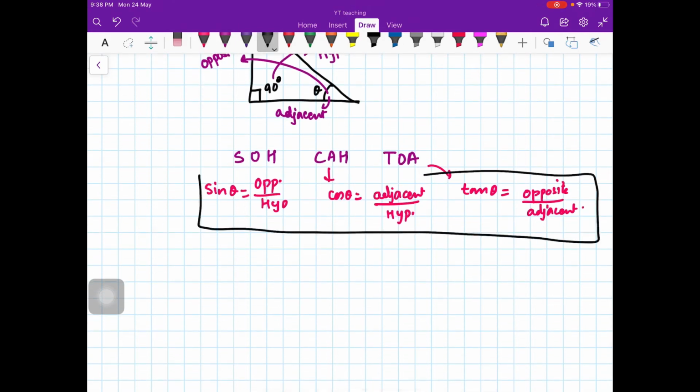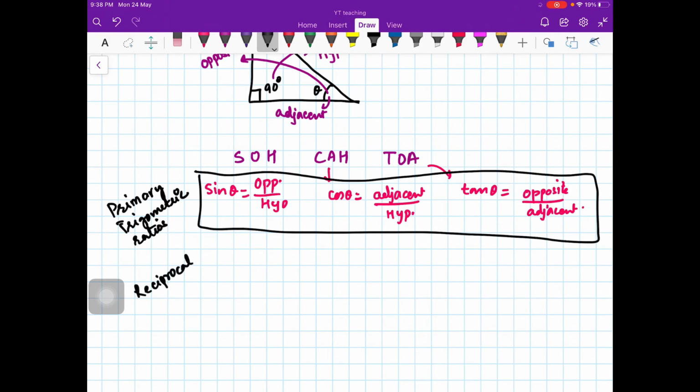Having defined these ratios, we define their reciprocals. These are called primary trigonometric ratios, and then we have reciprocal trigonometric ratios. These will be useful in answering the questions which I posed in the last video, where you have a triangle whose three sides are known but the angles are not known.